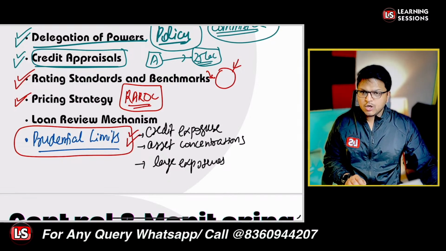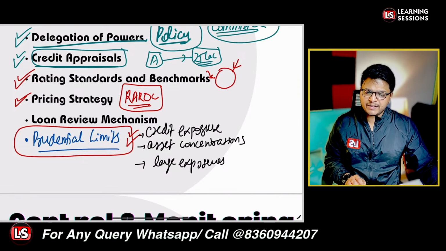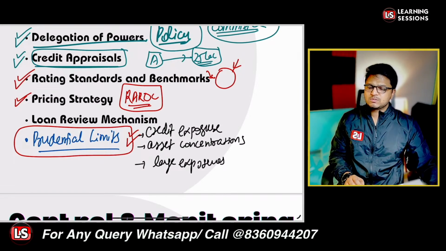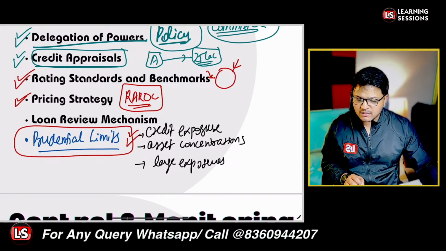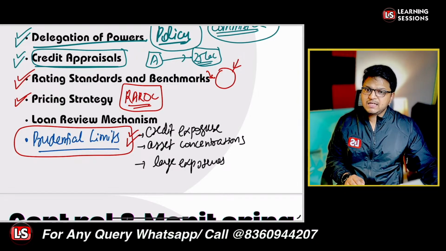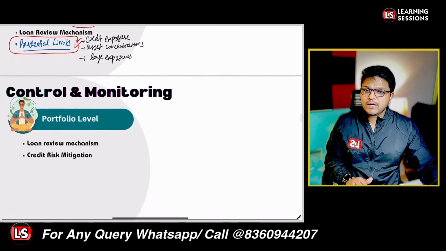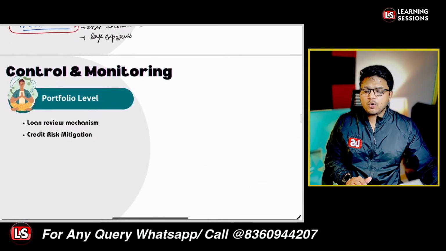it's related to the loan review mechanism, that is, how we are reviewing the loans at the individual level. That's the loan review mechanism. Every loan must be reviewed, must be followed. There must be a proper follow-up, so that we can limit the credit risk at the individual level, right? And further, after that, it's related to controlling and monitoring, but at the portfolio level.